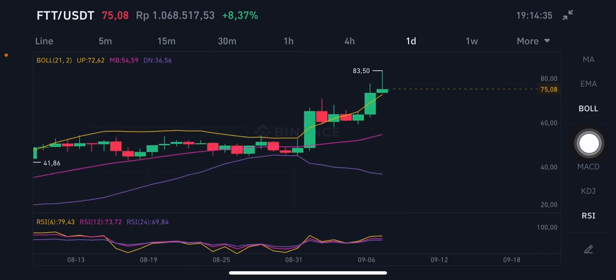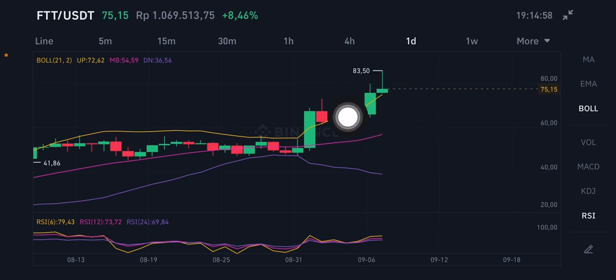Here there is an upper band. Basically this cryptocurrency is already above the upper band, right? But it hit this point, 83.5, and now it's already having a little bit of correction, going down to the yellow one, right? I think if you want to take profit, then you have to take profit right now, because I think it has to have a little bit of correction.